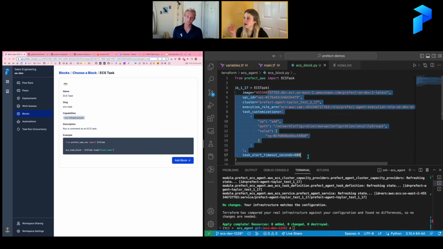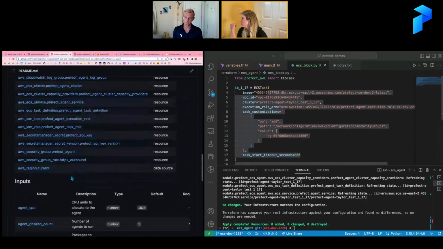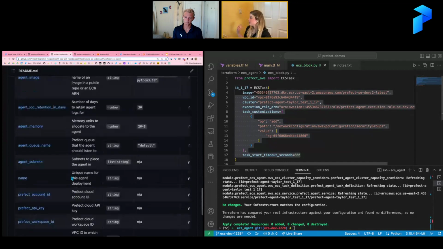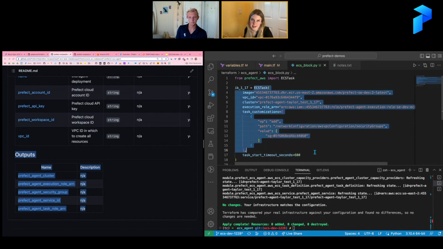I've hard-coded these values in, but you'll notice that this Terraform module has outputs. So this basically means that once Terraform builds this cluster and the agent and the service, et cetera, you'll have these output values in the state information. And you can use those values to programmatically build your ECS task blocks.